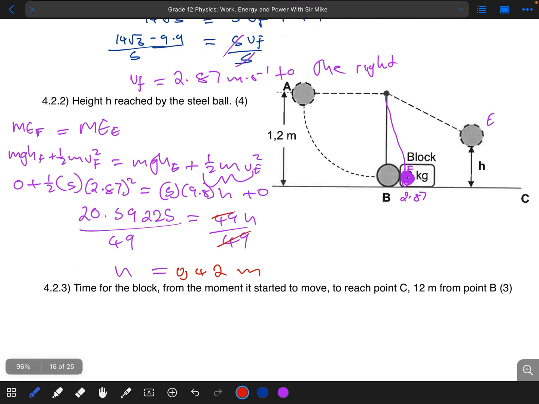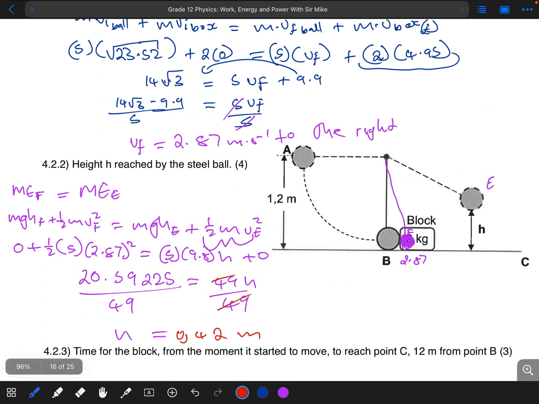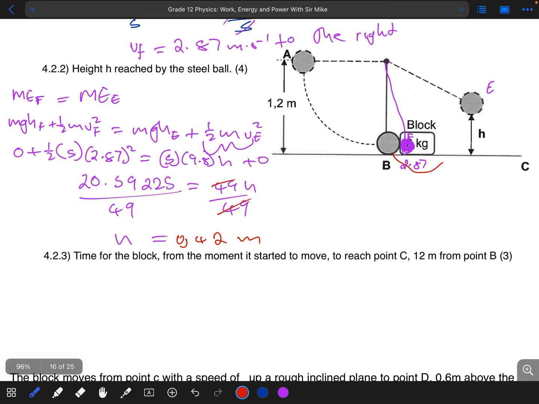For 4.2.3, they said to calculate the time for the block from the moment it started to move after the collision to reach point C, which is 12 meter from point B. Remember that we cannot use energy principles here, because we don't have anything that has to do with time.